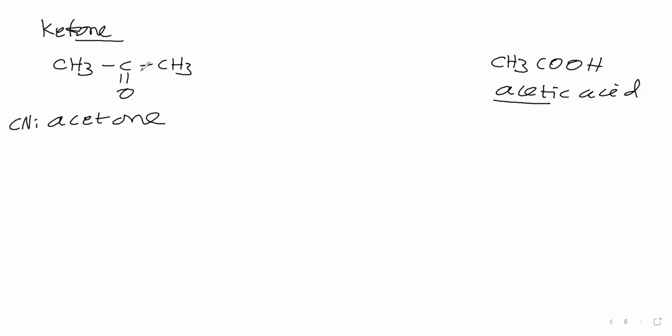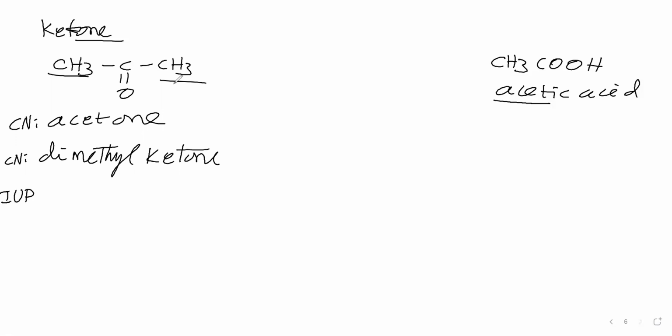Next, for this, another common name is what? This is methyl, so 2 methyls are there. Therefore we can say dimethyl. And this CO we are calling ketone, so we can say this compound name is dimethyl ketone. It is also a common name. Then we will say the IUPAC name. Now this compound contains 3 carbon atoms.